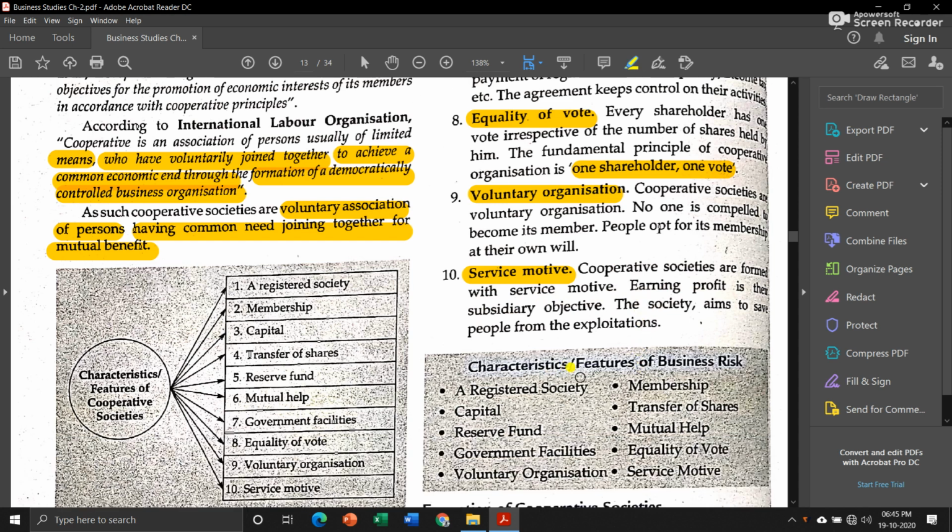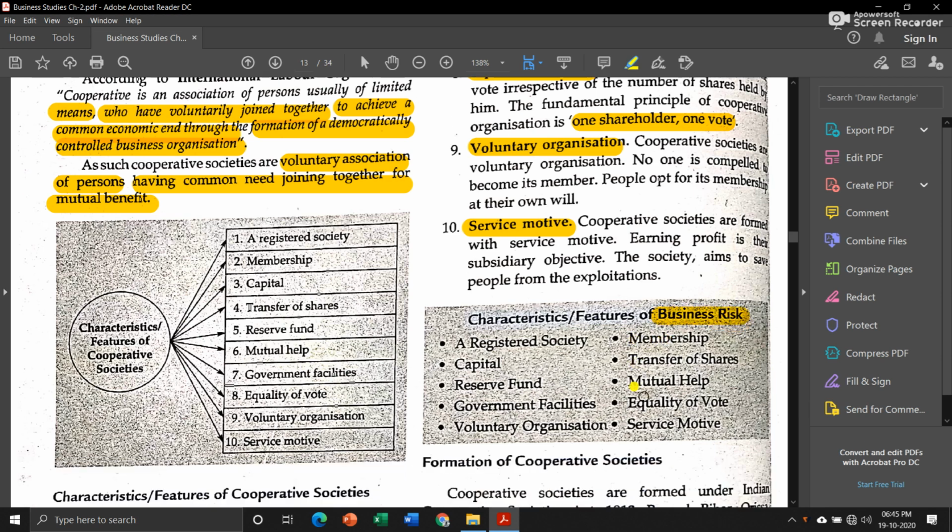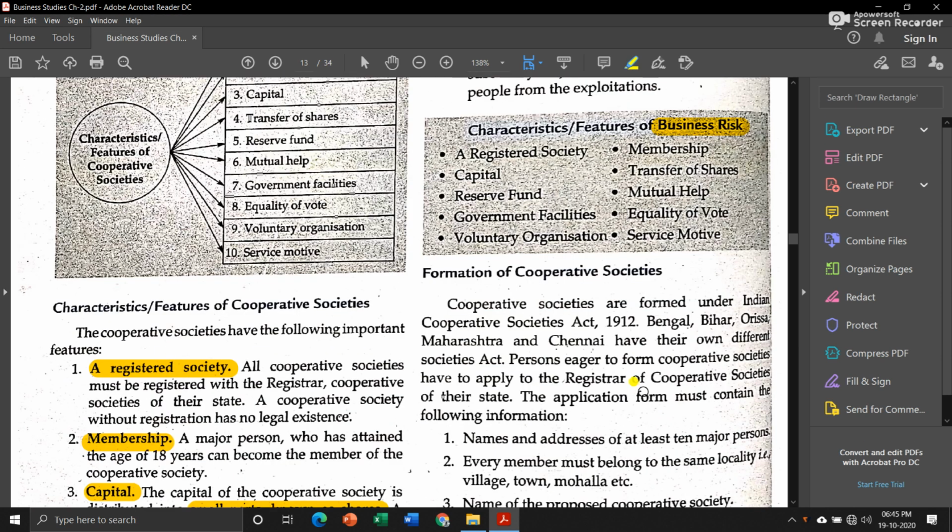Now, there is one printing mistake in here. In this one, it should be cooperative societies and not business risk. Okay, now let us see how cooperative societies are formed.